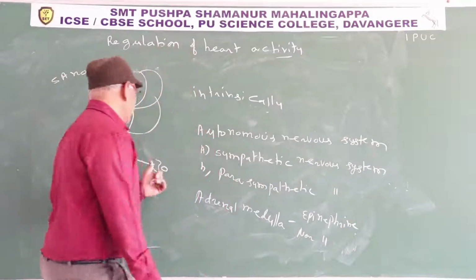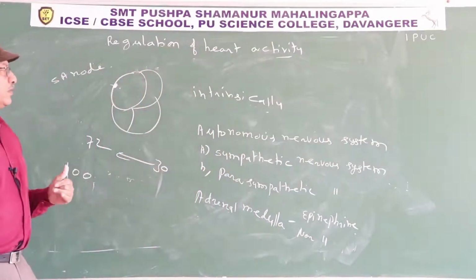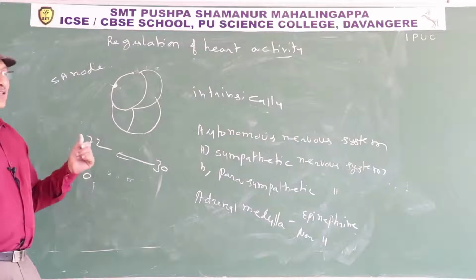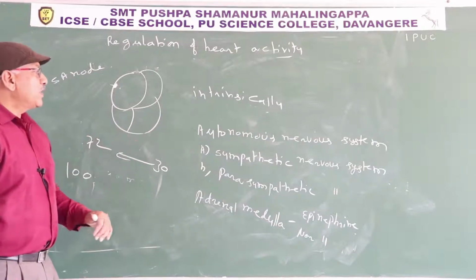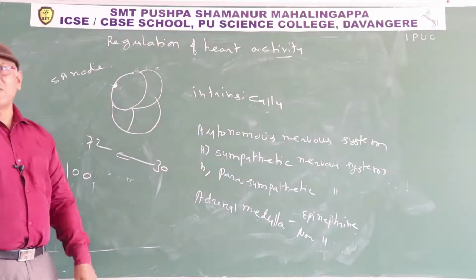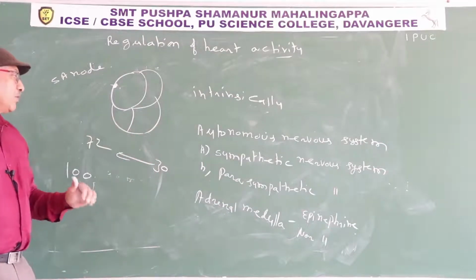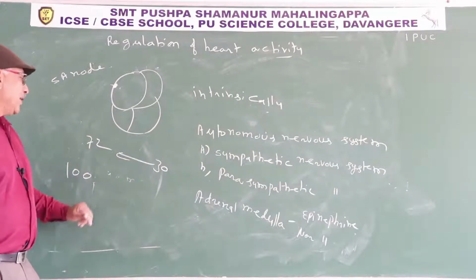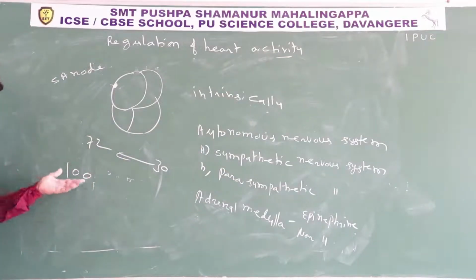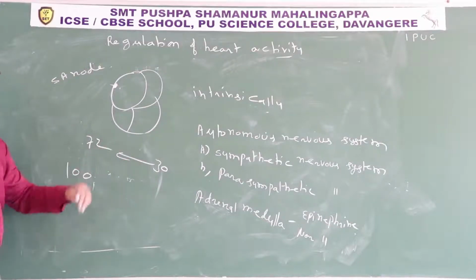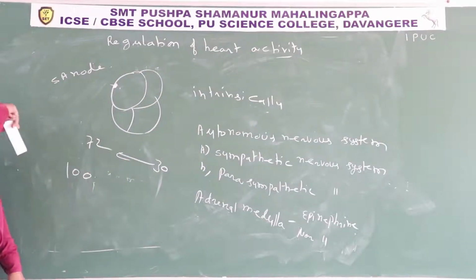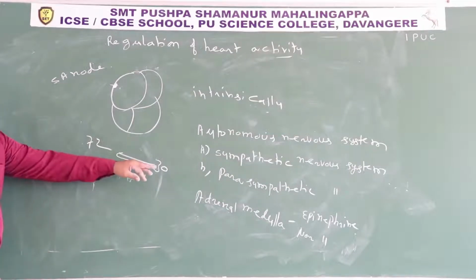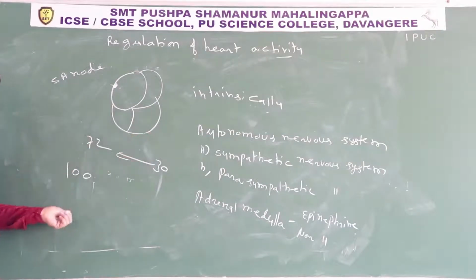So when the heartbeat is less and cardiac output is less, the nerve center present in the medulla stimulates the sympathetic nervous system, which increases the heartbeat and the cardiac output. In a patient at rest where the heartbeat is, for example, 100, the parasympathetic nervous system activates and reduces the heartbeat and cardiac output.